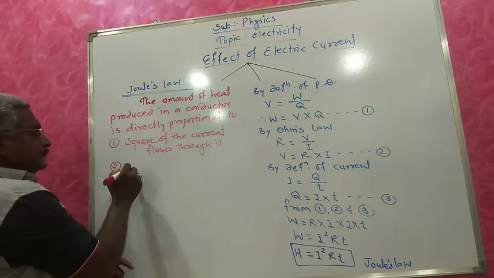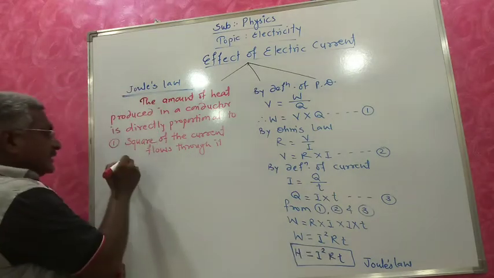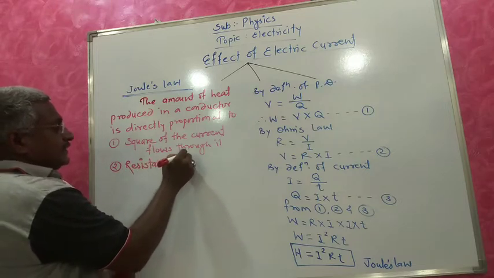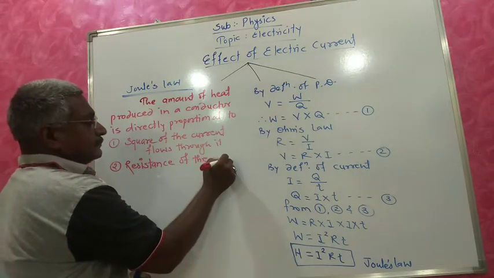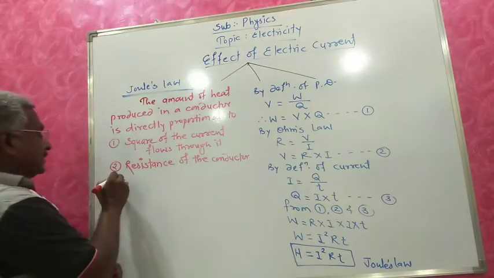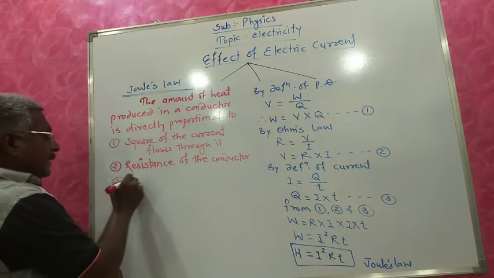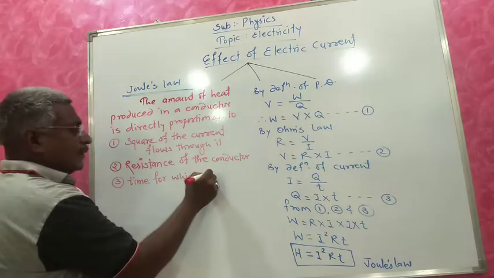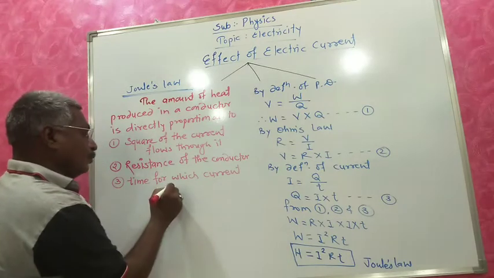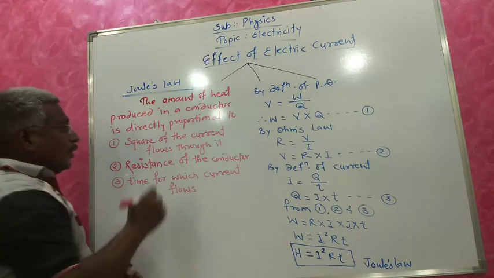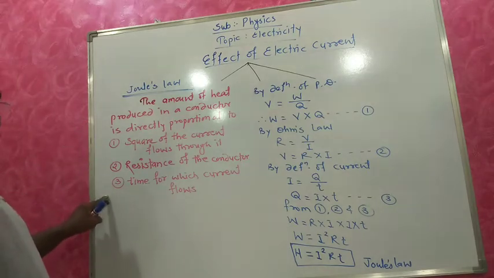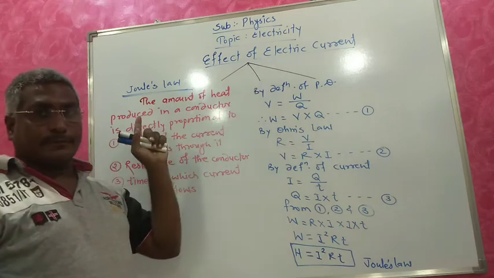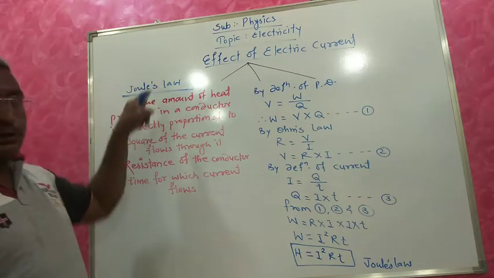Second, the resistance of the conductor. And third, the time for which the current flows. When we combine these three points, we get Joule's law.